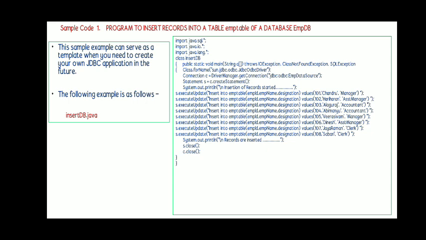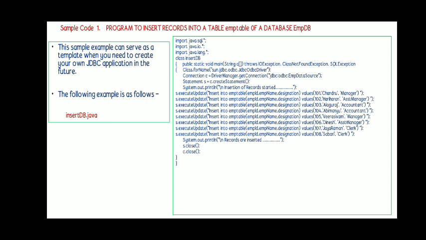Then we have to make a connection with the specified database to our application. For this we have used the getConnection method. In this getConnection method we have used only the URL, the first constructor, URL alone. Then we have used createStatement. This createStatement will generate an object, with which object only we can execute all the queries.